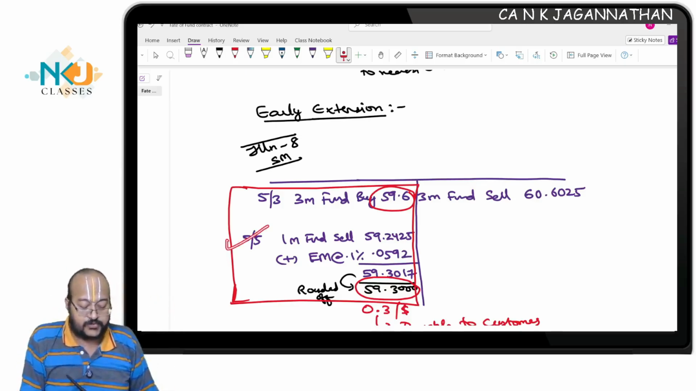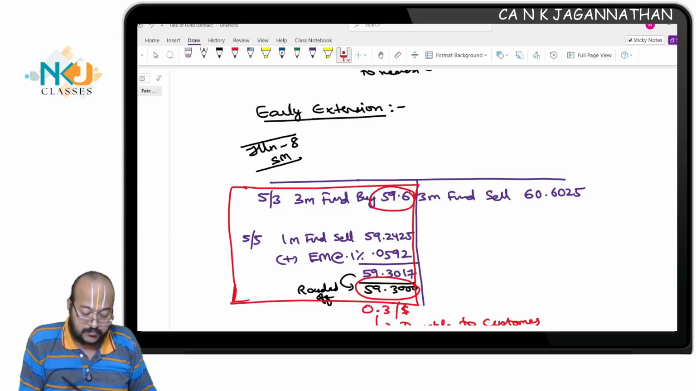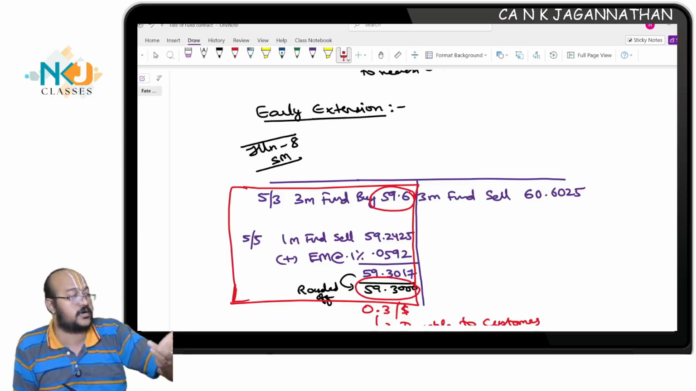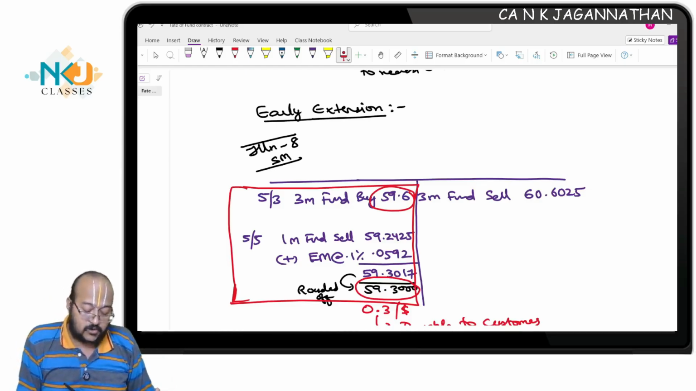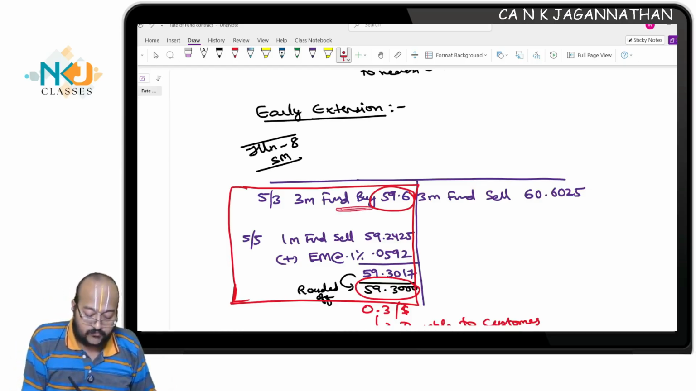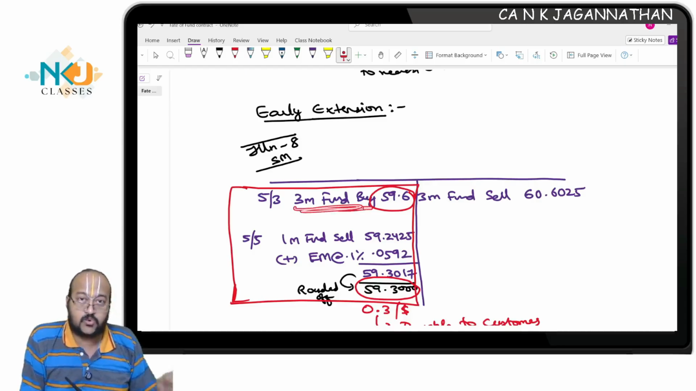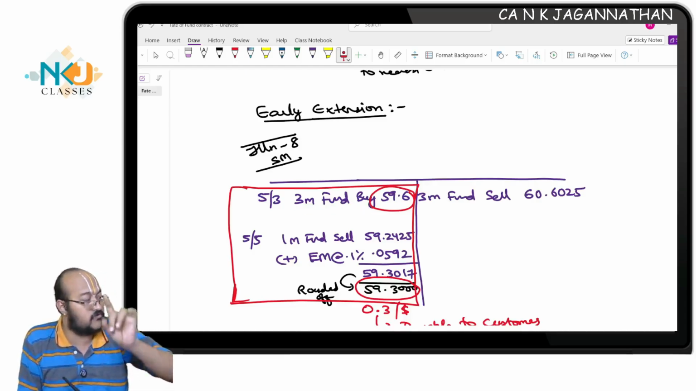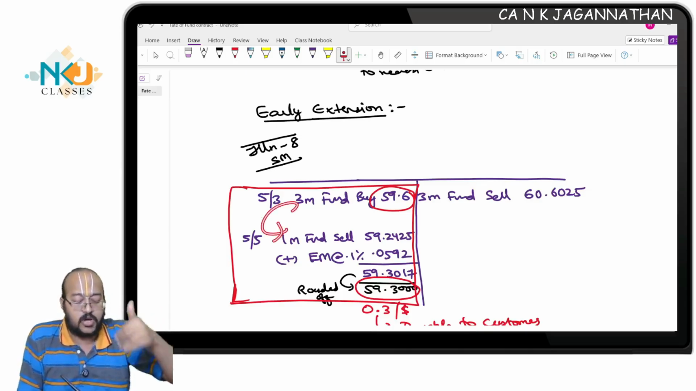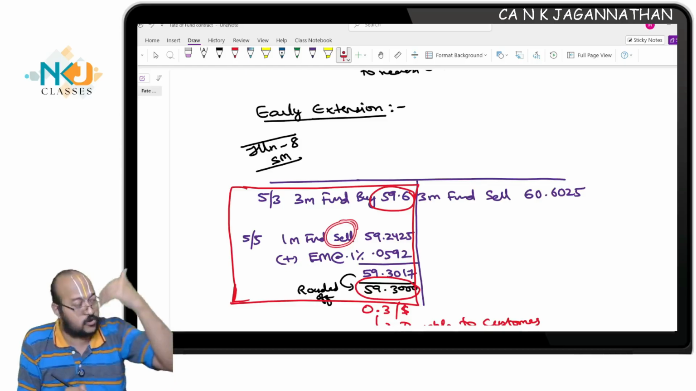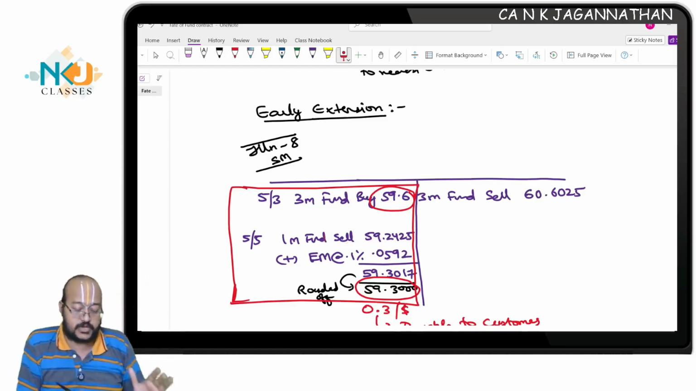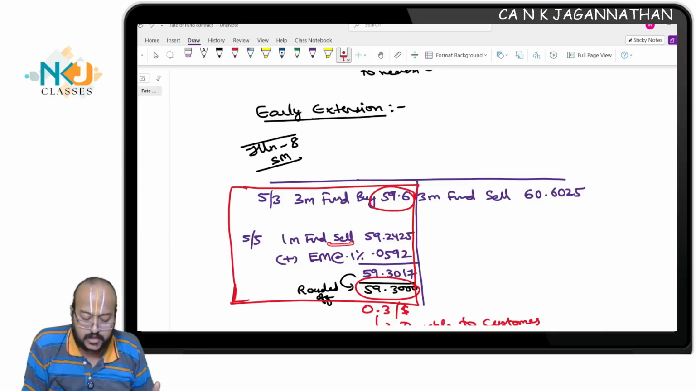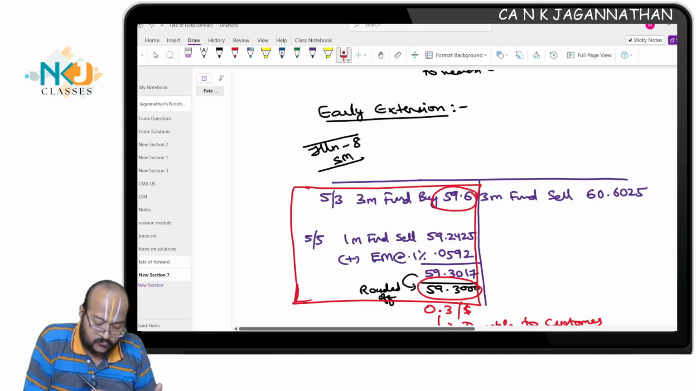Say on 5th May, 1 month before, he comes and asks you to extend the contract. Effectively, first we need to cancel, then reissue the contract. Cancel the contract at what rate? Earlier I took a 3 months forward buy, 2 months gone, now balance left is 1 month. To close this, what will you do? 1 month forward sell. Earlier you took a buy position, now to close it you take a sell position, 1 month forward sell at 59.2425. How did we get 59.2425?